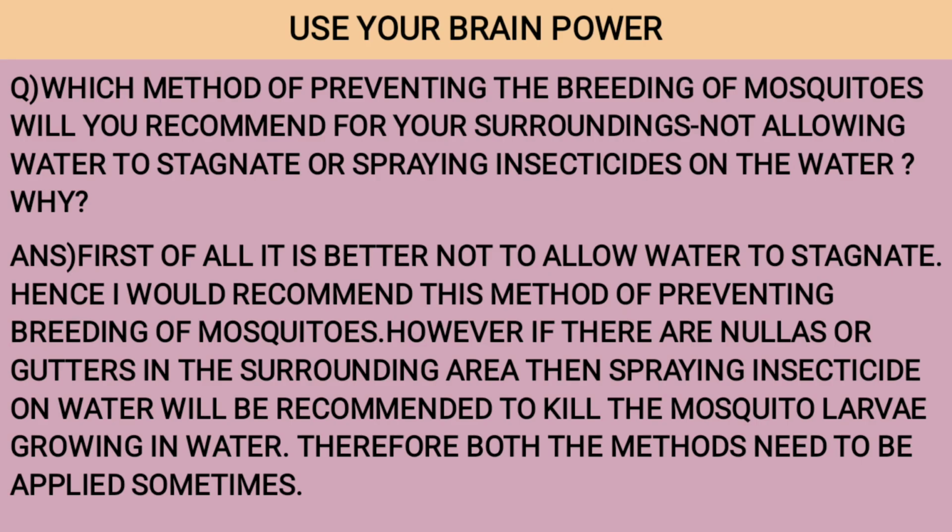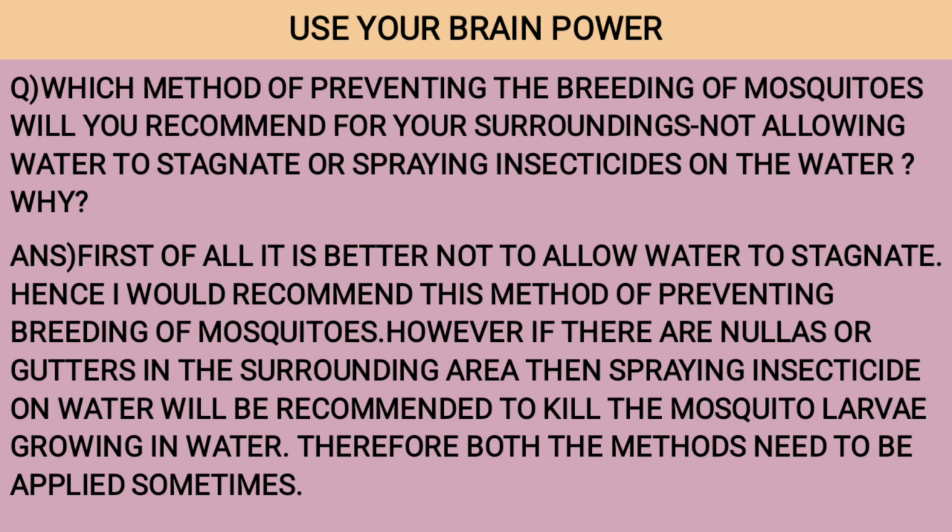Use your brain power. Which method of preventing the breeding of mosquitoes will you recommend for your surroundings? Not allowing water to stay stagnant or spraying insecticides on the water? Why? Answer: First of all, it is better not to allow water to stagnate.